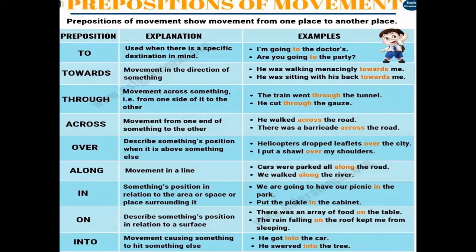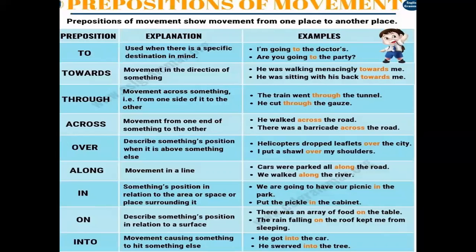For example, if you have decided that you are going to a doctor's house or to a doctor's clinic, it means your destination is fixed. It is specified. So you can say, I am going to the doctor's house. You can say, I am going to the party. Or even you can say, are you going to the party? Now, when I want to talk about towards, it's like movement in the direction of something.